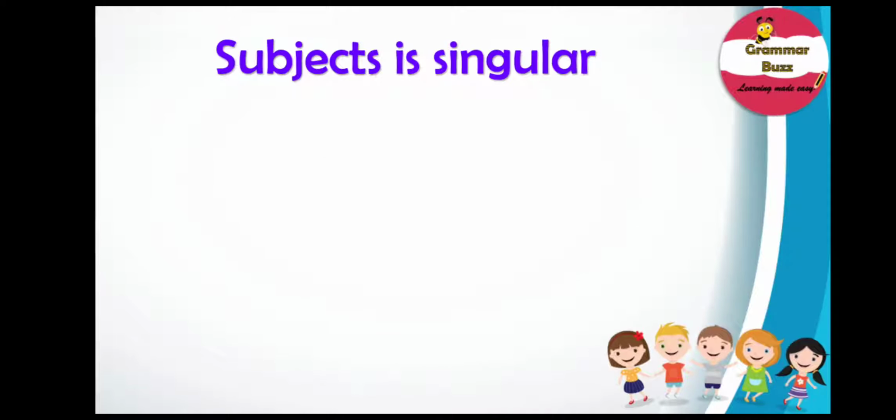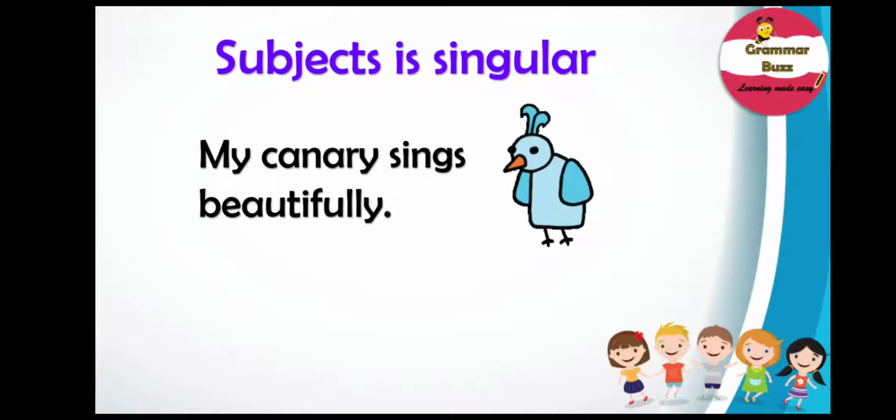Well, now let us look into examples where the subject is singular. Let us consider the following example. My canary sings beautifully. In this sentence, the subject is canary, which is a singular noun. So the verb must also be singular because the subject and verb must agree with each other.